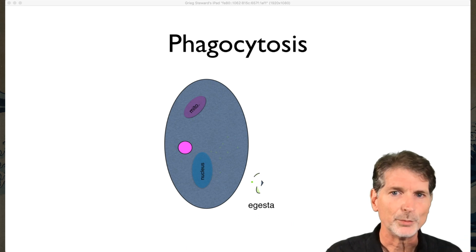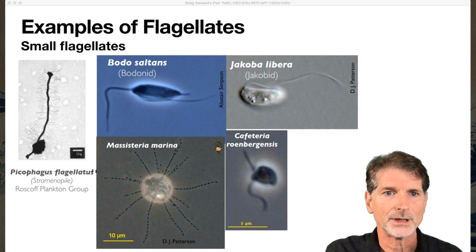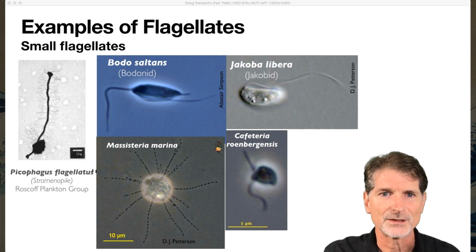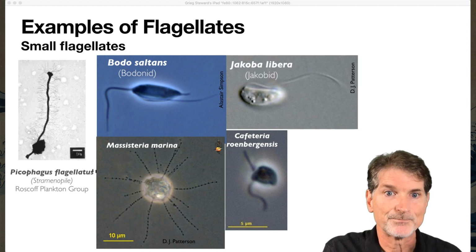It's protistan poop. So here's some examples of flagellates, just some light micrographs and electron micrographs giving you a sense of what they look like. And it's kind of a mixed bag. There's a whole bunch of these crazy little critters swimming around out there eating cells. They have some fun names.